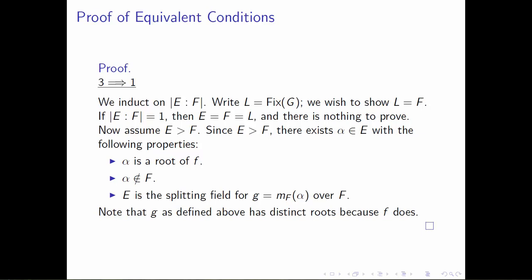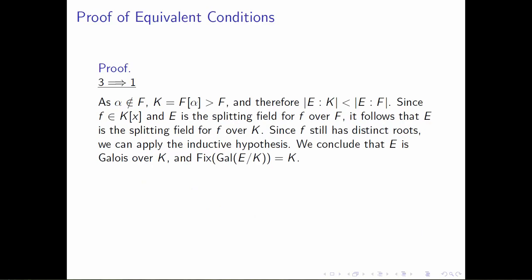And what we want to notice about this polynomial g, one thing we want to know is that g is definitely going to have distinct roots. That's because g divides the polynomial f, and one of the things we're assuming with 3 is that f is a separable polynomial. So it follows that the polynomial g will also be separable, and g is irreducible. Now, by the way that we found this alpha, we know that alpha does not belong to the ground field F. So if we introduce another field K, which is F adjoined alpha, then this is going to be a field that's strictly larger than F.